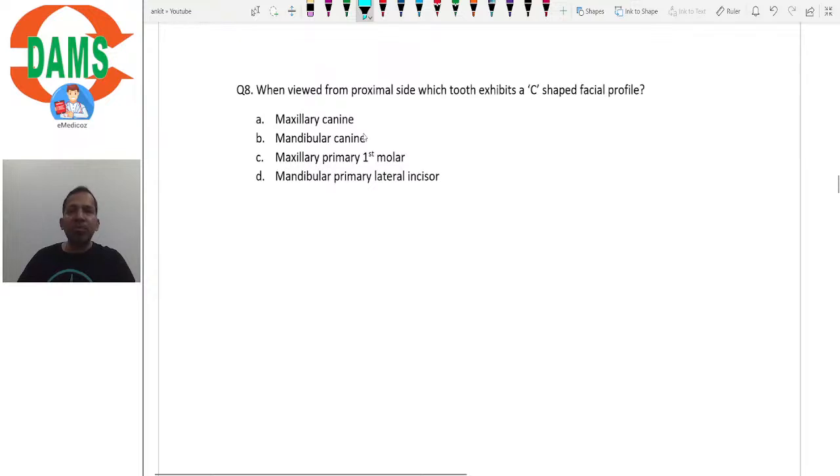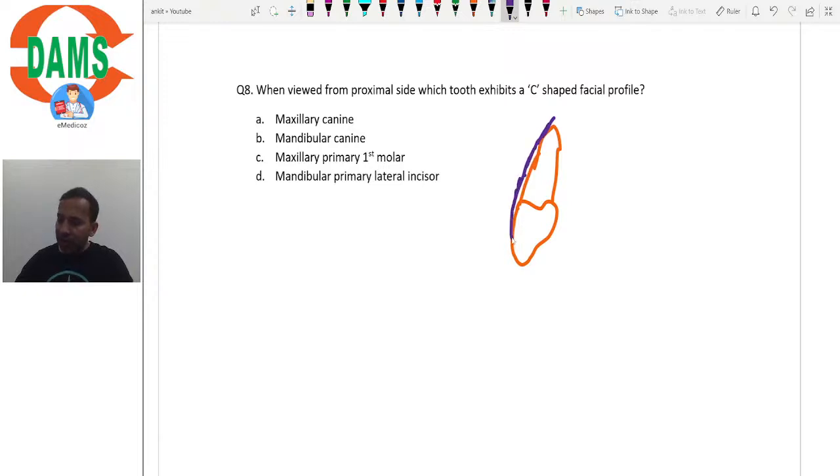When viewed from the proximal side, which tooth exhibits a C-shaped facial profile? So when you view the tooth from the proximal side, let's say it's an anterior tooth, right? In the proximal view, its facial outline should make a C-shaped curvature.